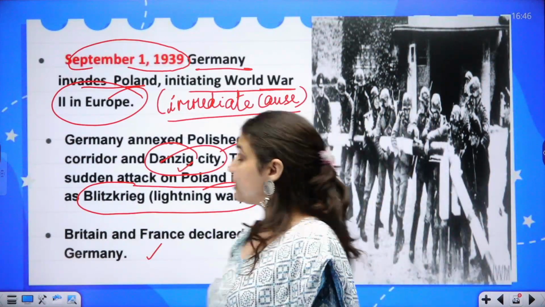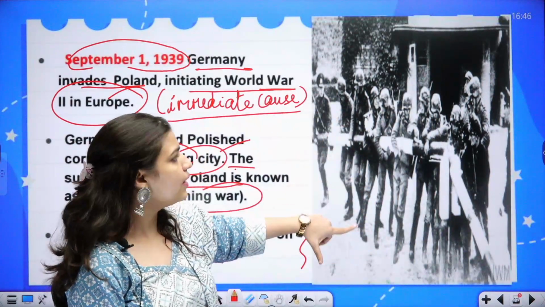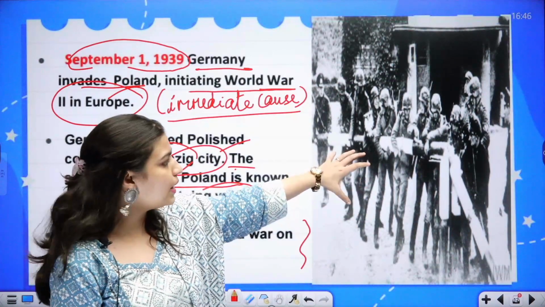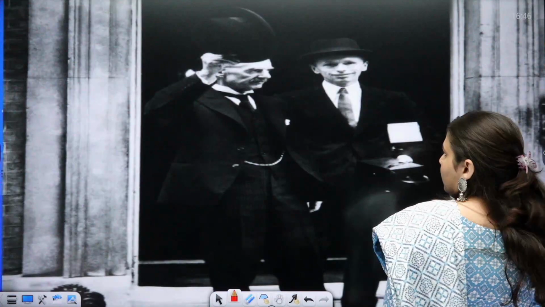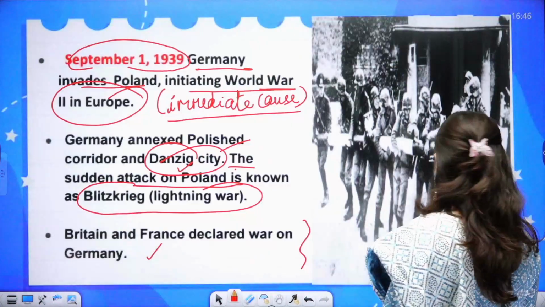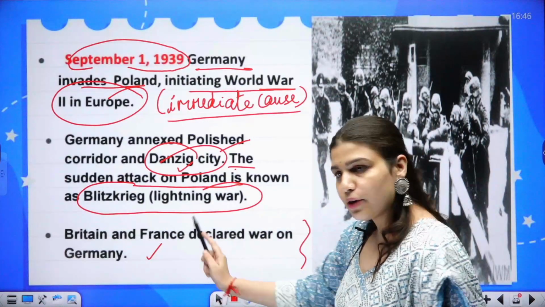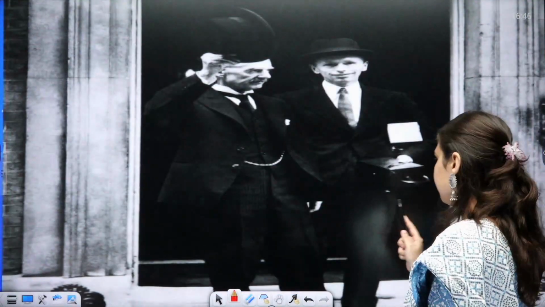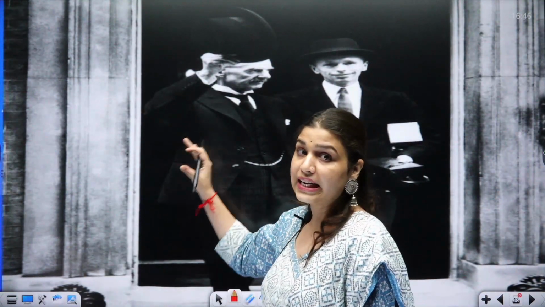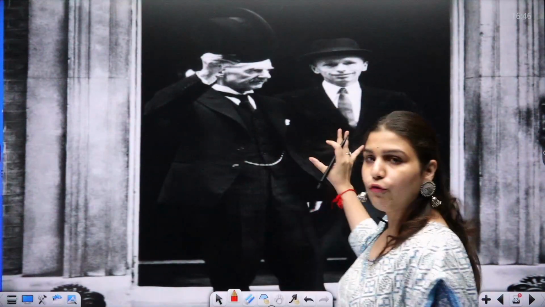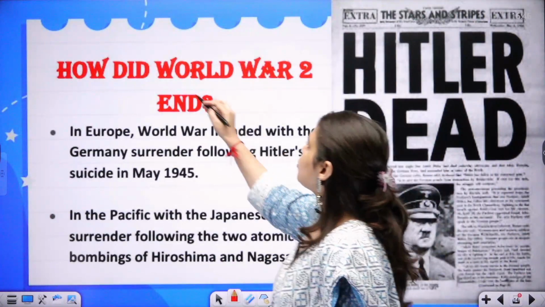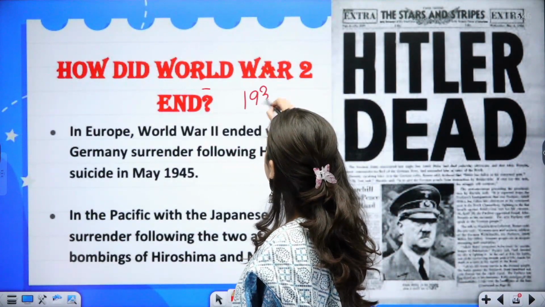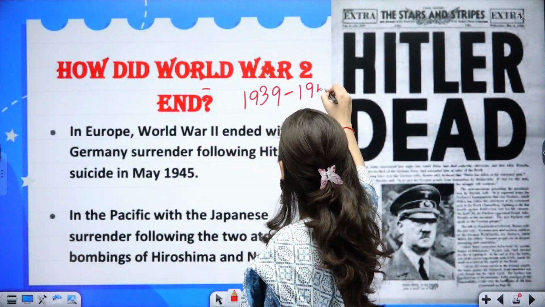So this is the picture when Germany attacked Poland. This was the German army on the borders of Poland. Now this is the picture when Britain and France declared war on Germany. This is the picture of Neville Chamberlain, who was coming out of 10 Downing Street after declaring war on Germany. This war began in 1939 and ended in 1945.